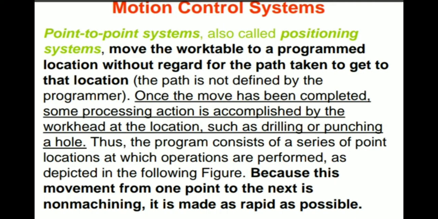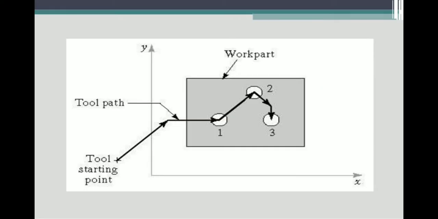At one place the tool should be moving to complete an operation at that one place. After the completion of point 1, it should be moving to point 2. So that is the tool path. The tool path should be maintained. So after point 2 is completed, it goes to point 3. So that is the point 3 location.